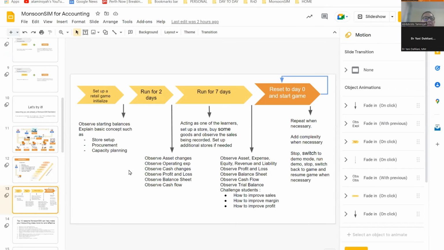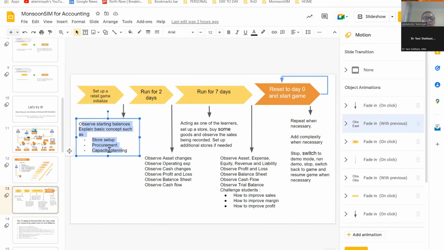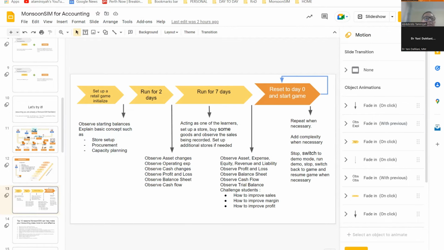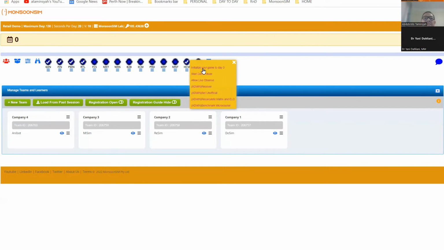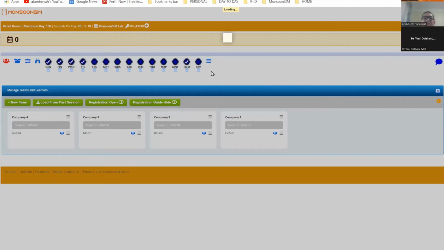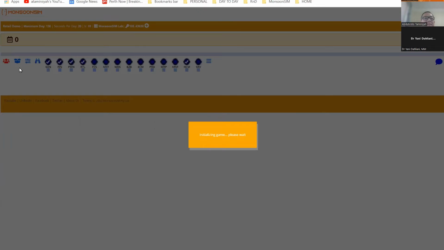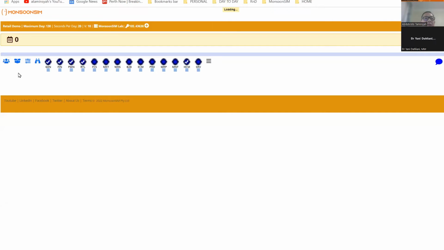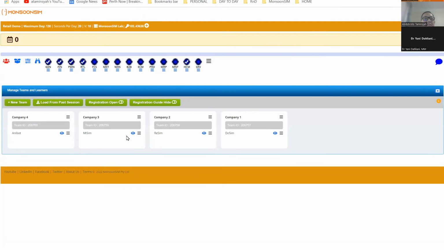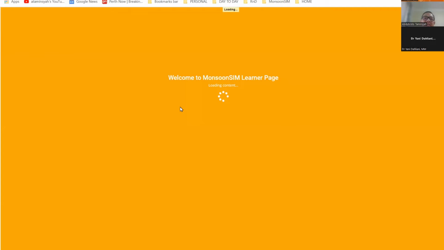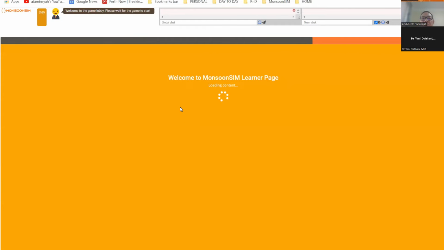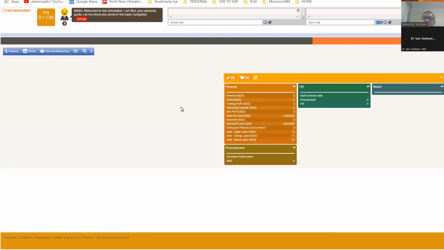So what do we do here? I've set it up, so let's observe a few things. Observe the basics. So I'm going to initialize the game. The game has been initialized. Then I will share with you what the student will see. Let's suppose this is the student's MonsoonSIM. I can see his screen and I can explain to you.